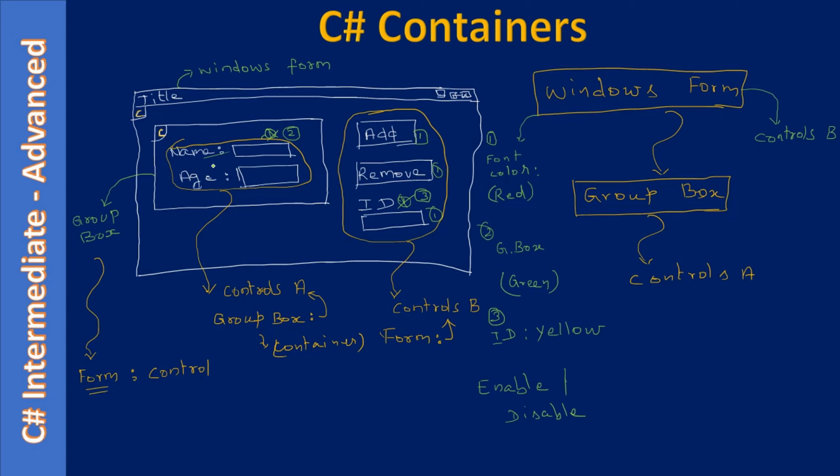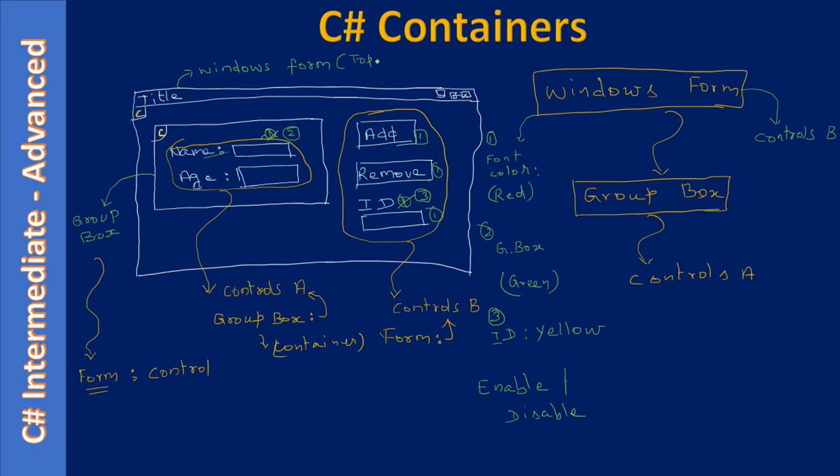So that's all here in this container basic. So to recap it, a container can act as a container as well as a control. Say for example here GroupBox. GroupBox is a container for name, age and these two text boxes, but the GroupBox is a control for the Windows form. Similarly, the Windows form is considered as a top level container. A top level container is solely a container and it cannot act as a control. So it just contains other controls. So that's why we call this a top level container.